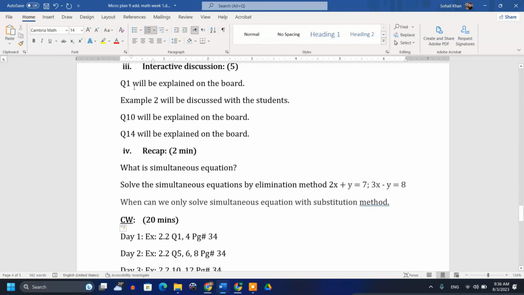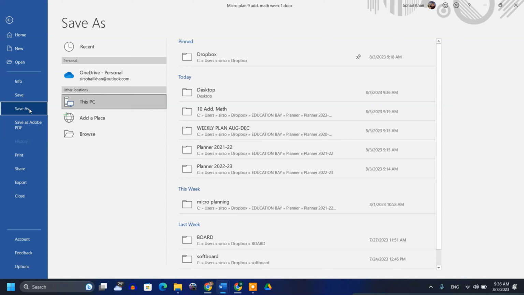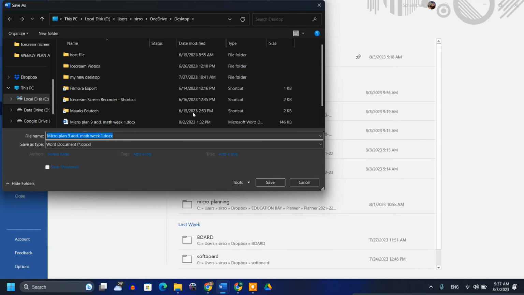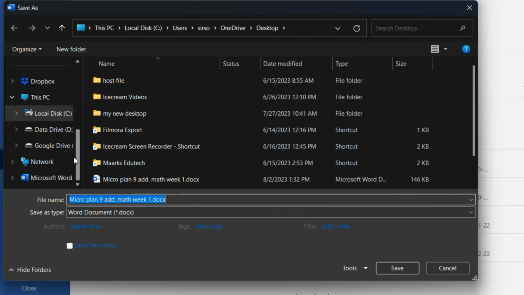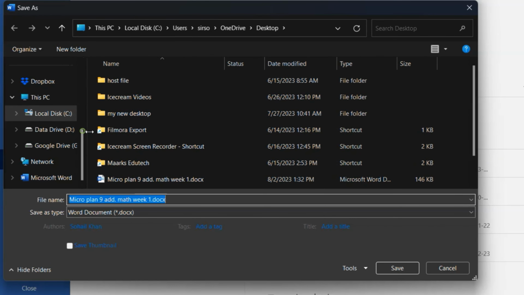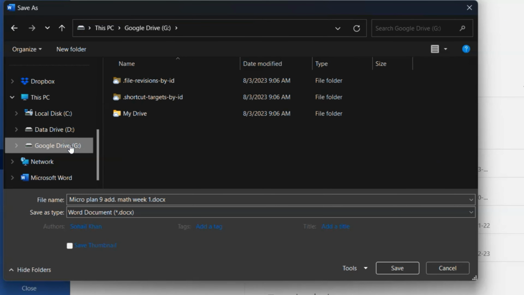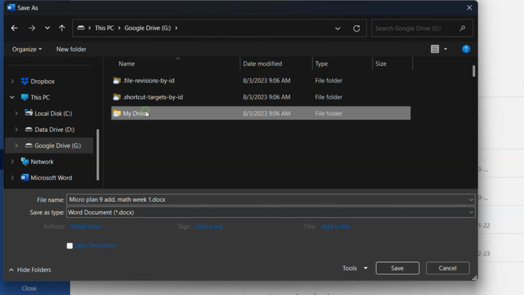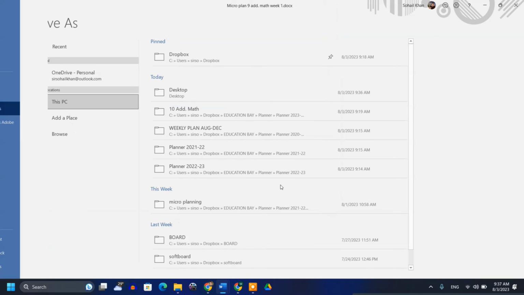Now what will you do in place of saving it in your C or D drive? You will simply click on browse, then scroll down until you get this. You can drag it like this on the right side, Google Drive. Just click this Google Drive, click on my drive, then click on planner, and then save it.